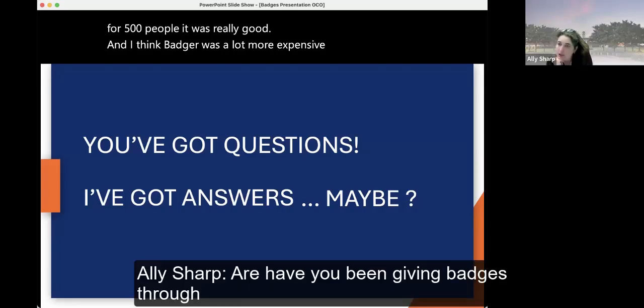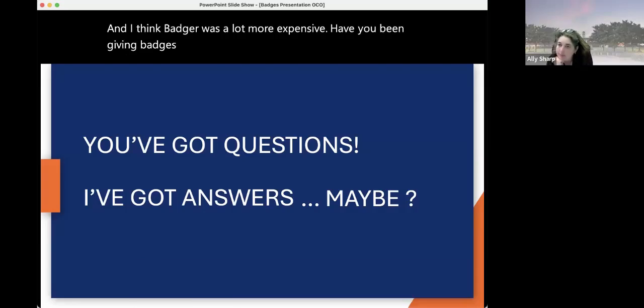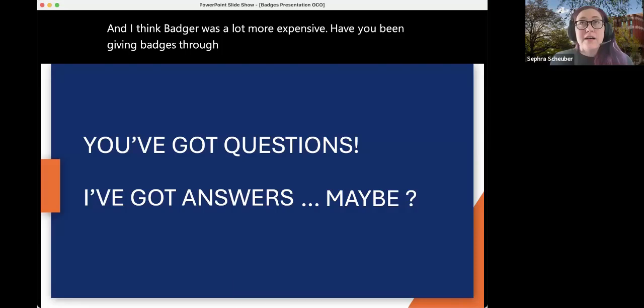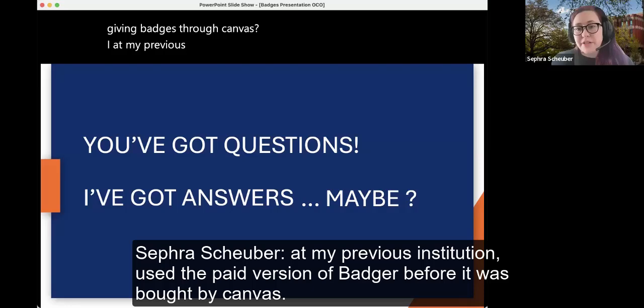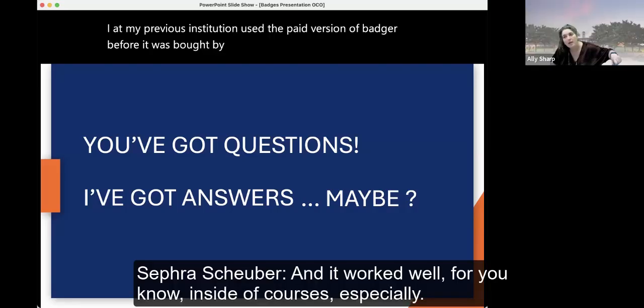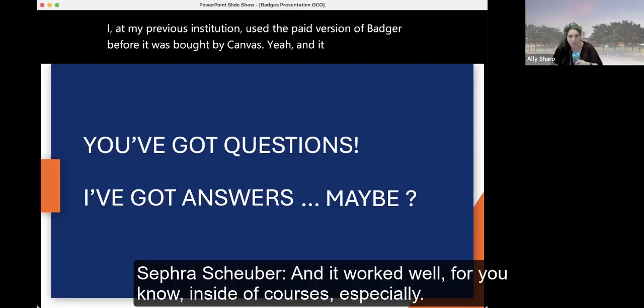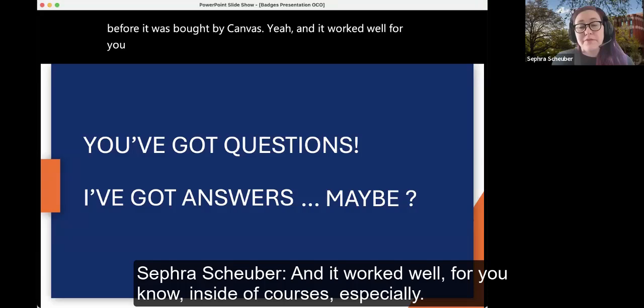Have you been giving badges through Canvas? At my previous institution I used the paid version of Badger before it was bought by Canvas. Yeah. And it worked well inside of courses especially.